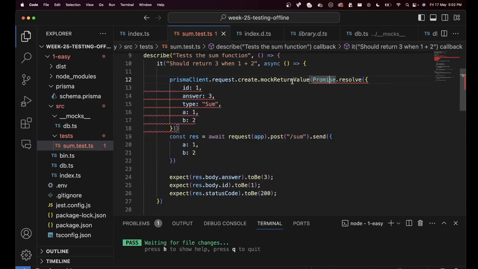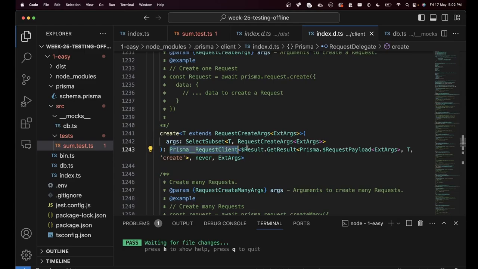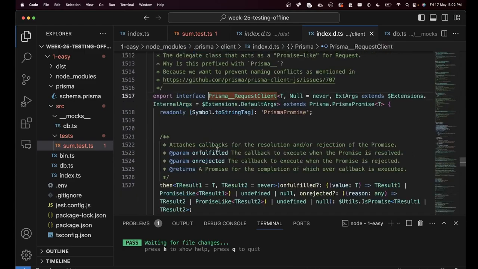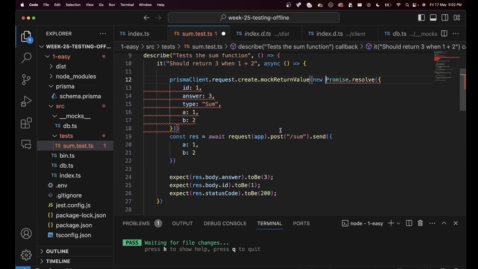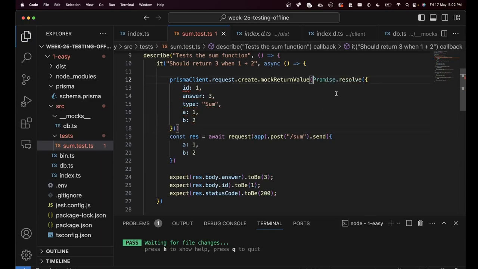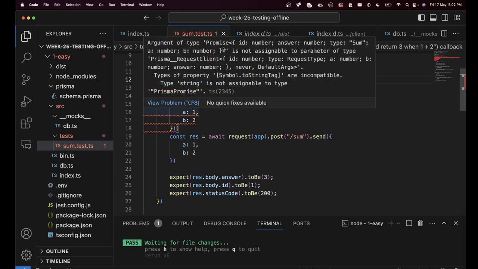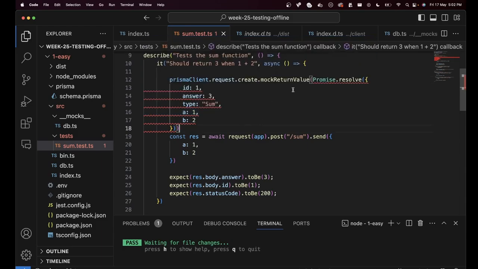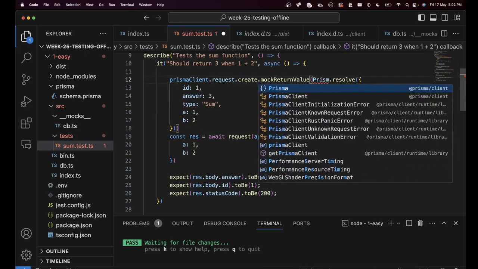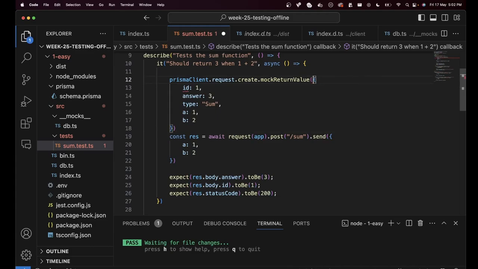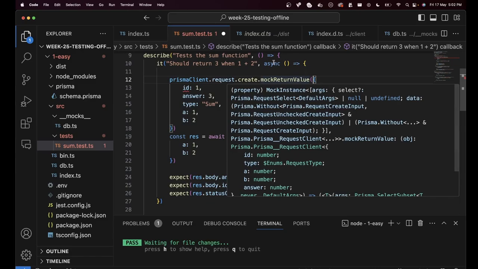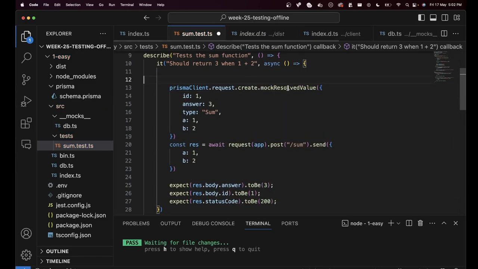Or this requires a Prisma promise and not a plain promise basically. Create requires you to create such a complex object, which, if you go here, extends a Prisma promise, so it won't be as easy as doing this. But maybe I'm missing something obvious here. Let's see. Yeah, it expects it to return a Prisma promise. You can get fancy and return a Prisma promise over here, or rather than using mock return value, which you would use for a synchronous function, you can use mock resolved value for an asynchronous function.